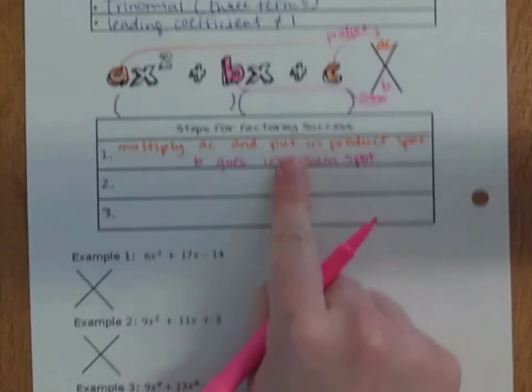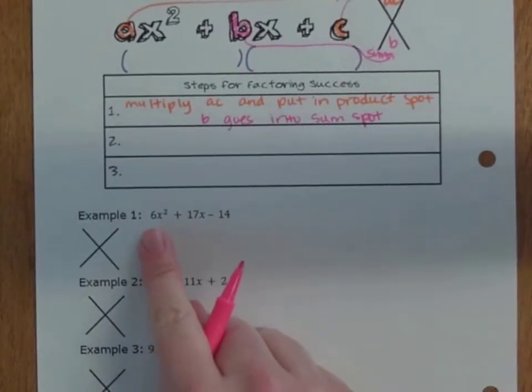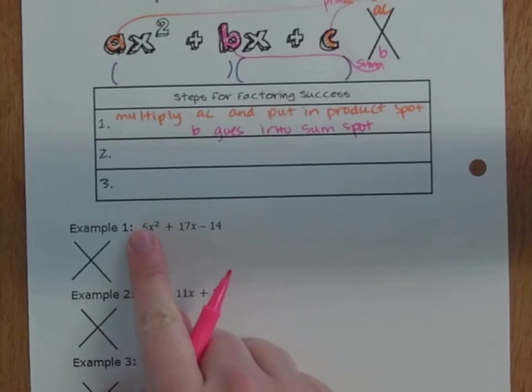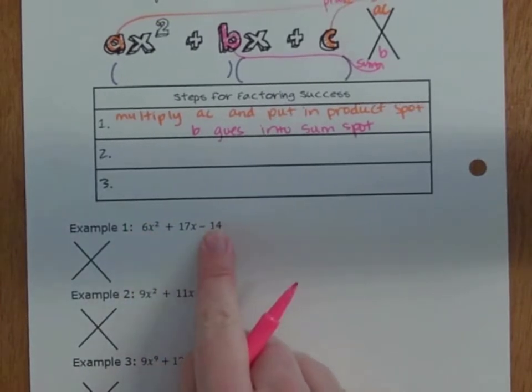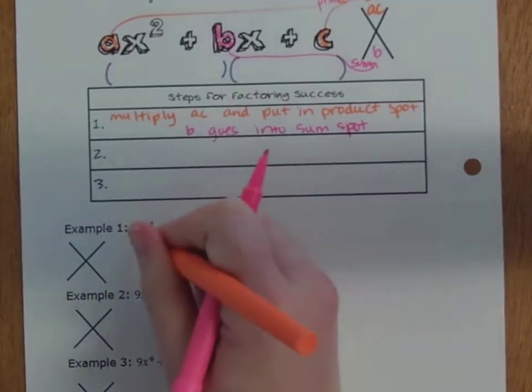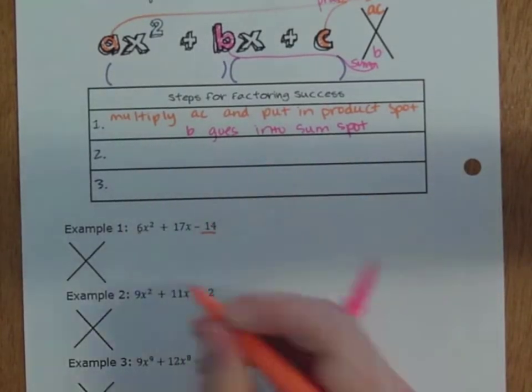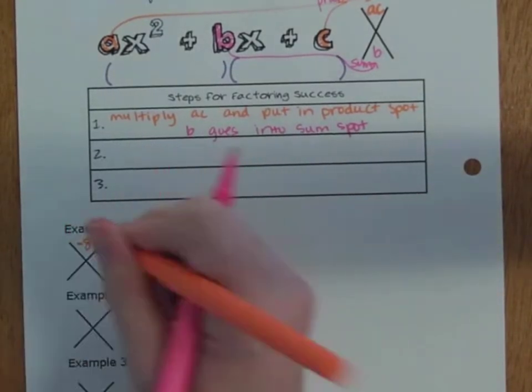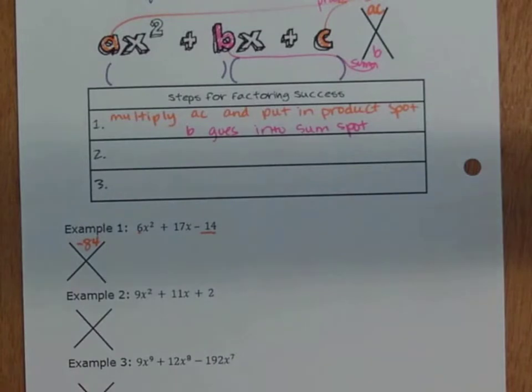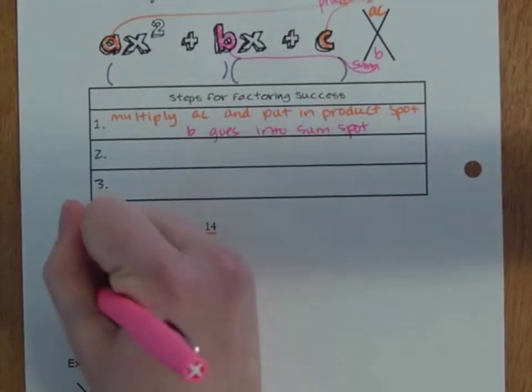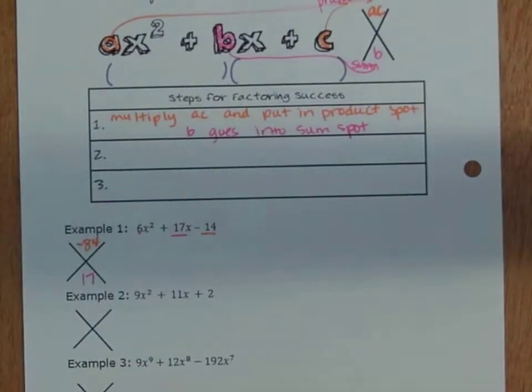So let's do this with our first example. Okay. So our a value is 6, our c value is negative 14. We're going to multiply 6 times negative 14, and we get negative 84. And then we have a 17 for our sum value.